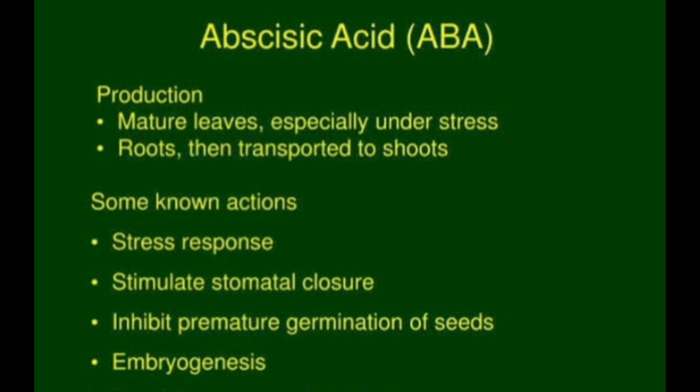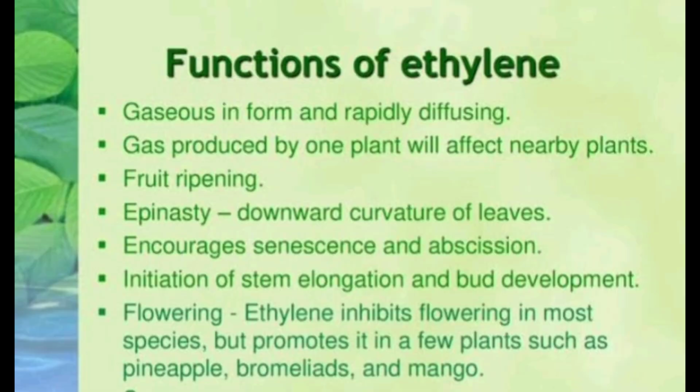Next, another important plant hormone, ethylene. Ethylene is gaseous in form and rapidly diffusing. Gas produced by one plant will affect nearby plants.